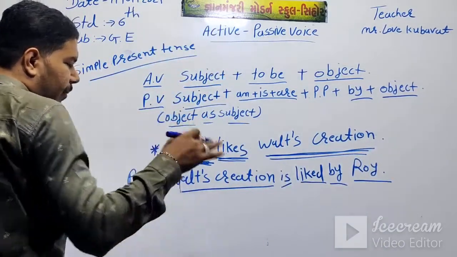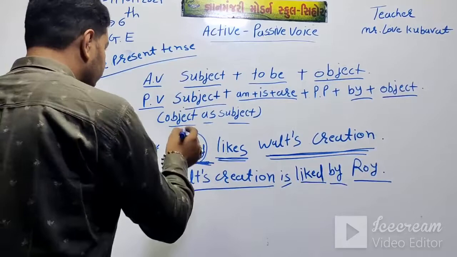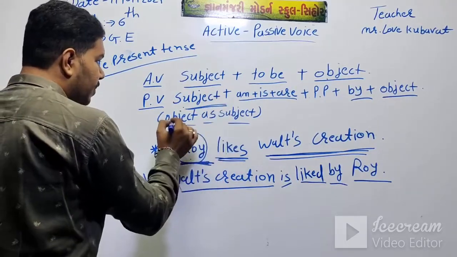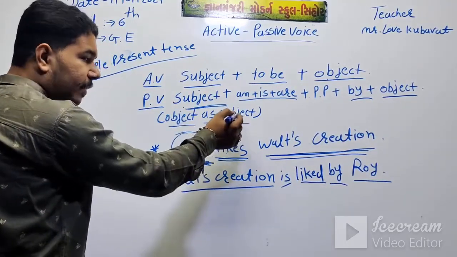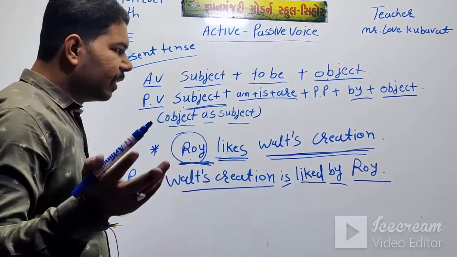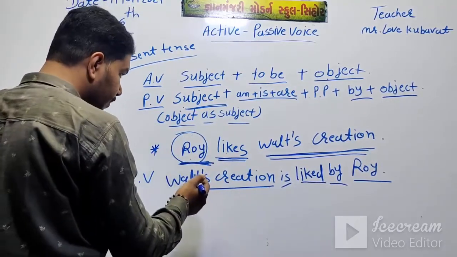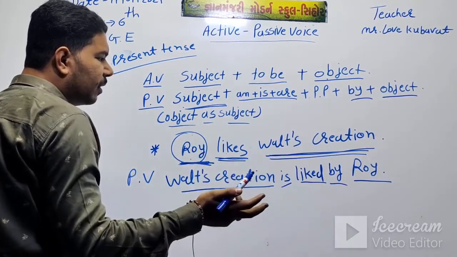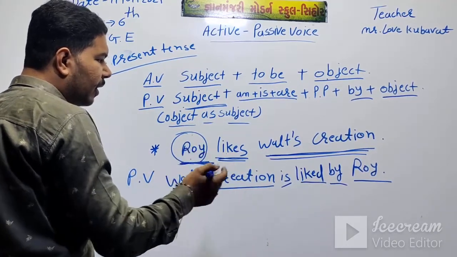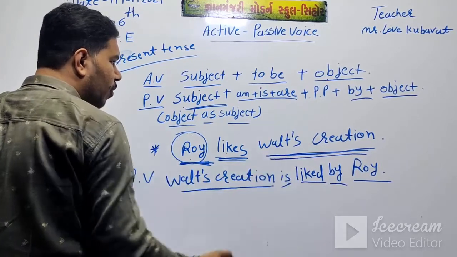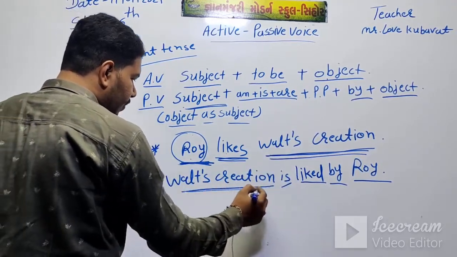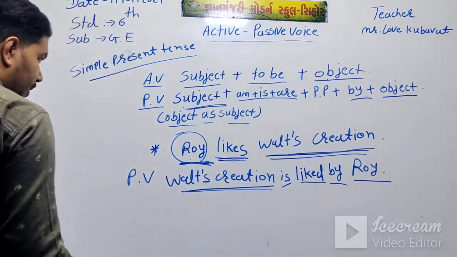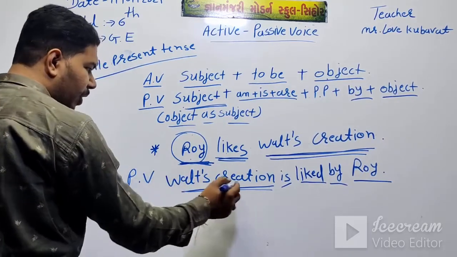Then in passive voice we will change the subject: object as a subject. How can you find the object? Make a question: what does Roy like? Then answer it: the object is world creation. First of all put the object as subject, meaning world creation.